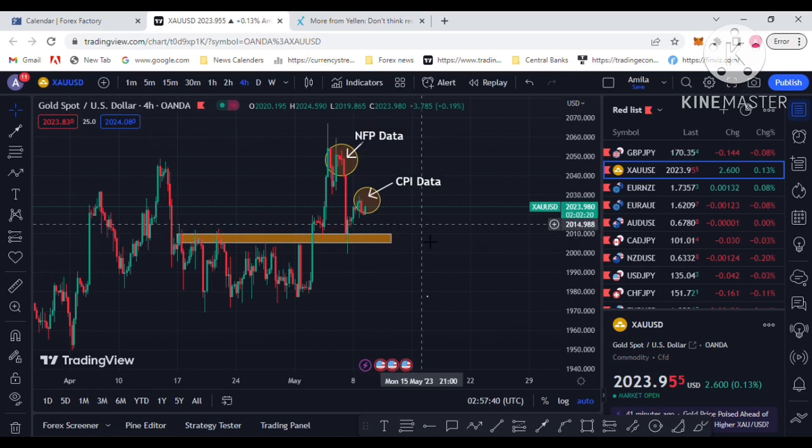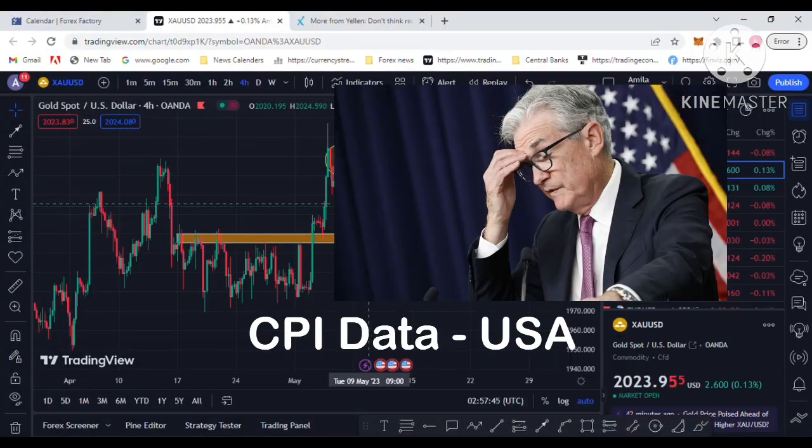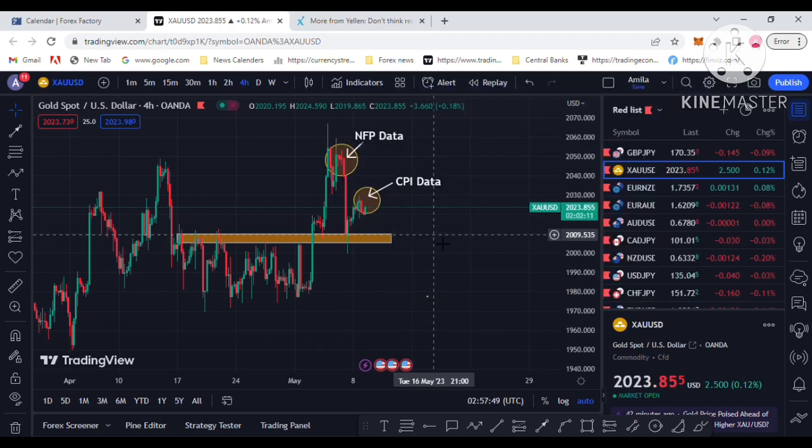Today I am going to analyze the CPI data tomorrow and what is going on with the gold trade. You can see the gold chart. I am marking that non-farm payroll was released last Friday and gold dropped below. CPI data will be released tomorrow, 10th May, so I am marking whether gold will drop or increase, what will go on.